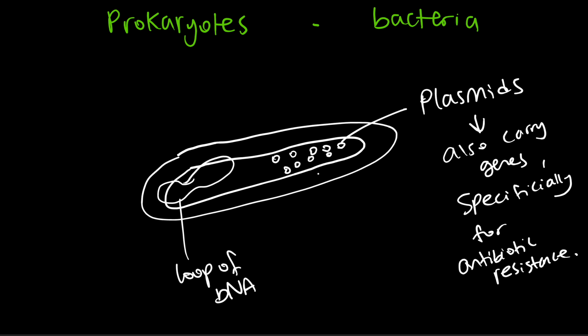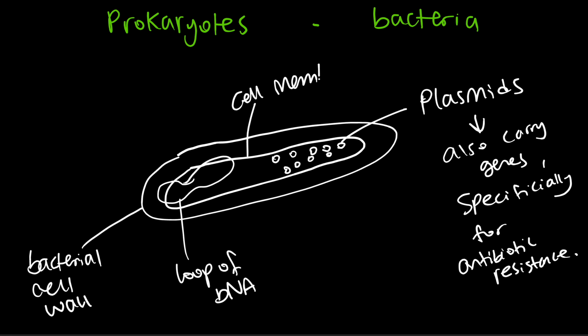So it has a loop of DNA, but also plasmids, specifically for antibiotic resistance. And they also have a cell membrane, and they also have a bacterial cell wall. And of course, they're also going to have a cell membrane. And remember, the cell membrane controls what enters and leaves the cell. That's pretty much it for prokaryotes.